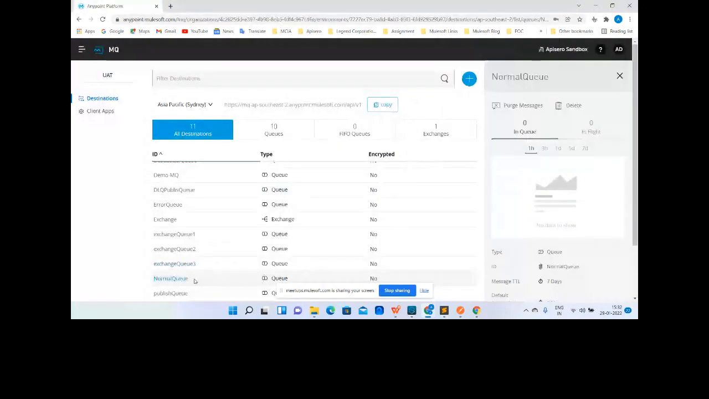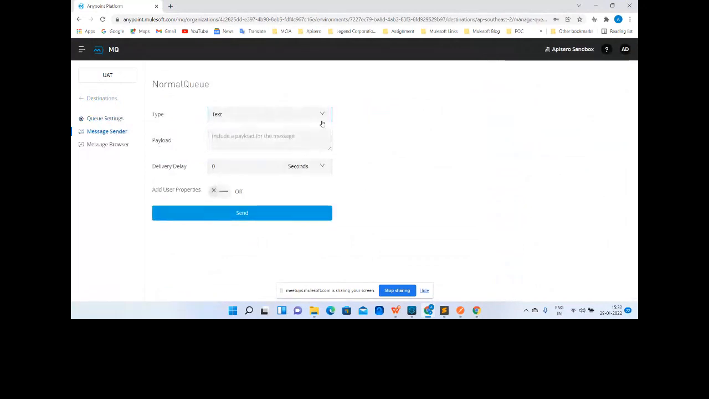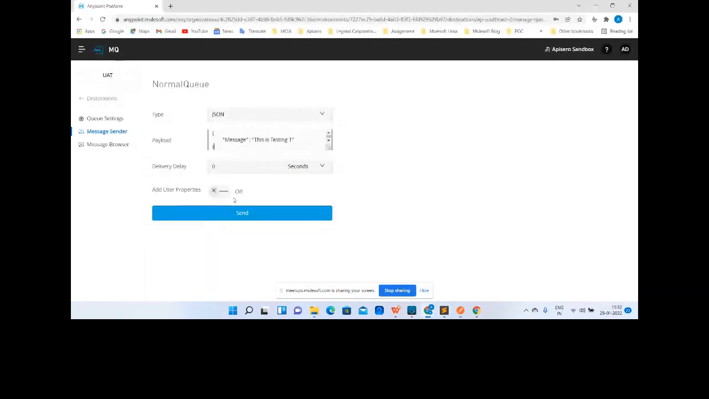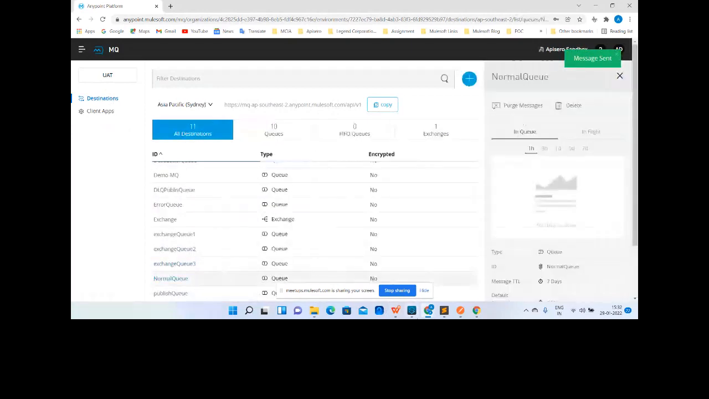Okay, so this is the normal queue. Let me send the message directly from here, and let me copy this and let me send it. Okay, it's a normal queue, and let me